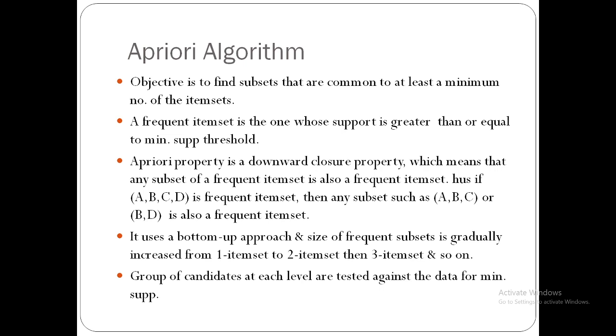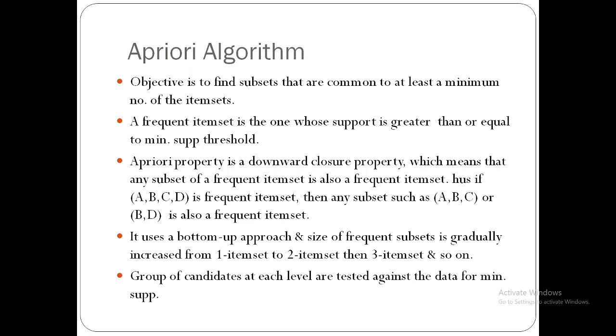The Apriori algorithm's objective is to find subsets that are common to at least a minimum number of item sets. The frequent item set is the one whose support is greater than or equal to the minimum support threshold. We are going to find the frequent item set whose support count should be greater than or equal to the minimum support threshold. Then only we are going to accept that frequent item set.